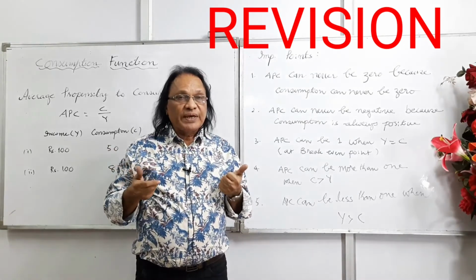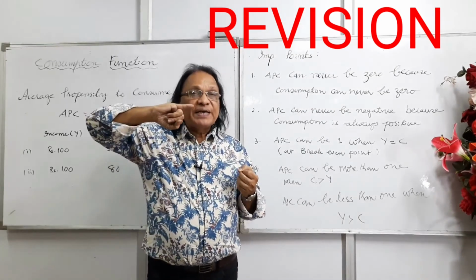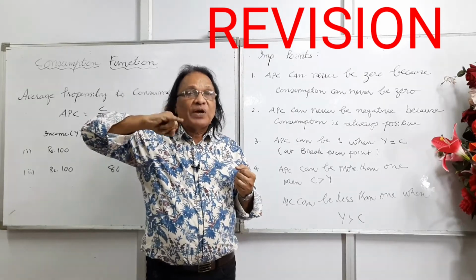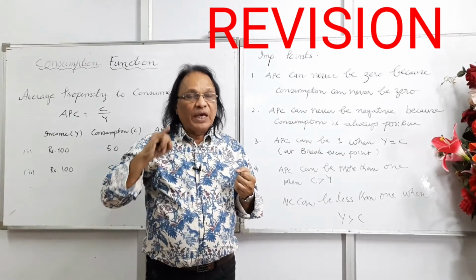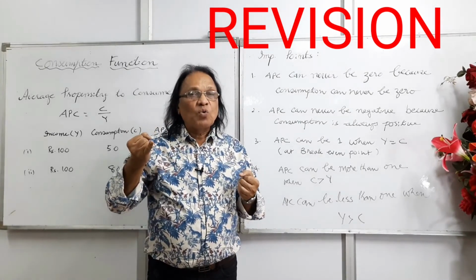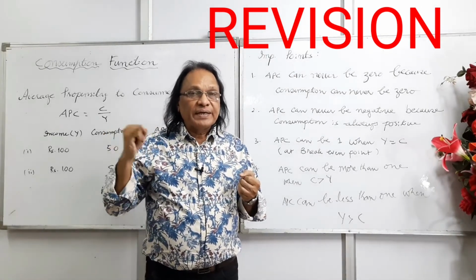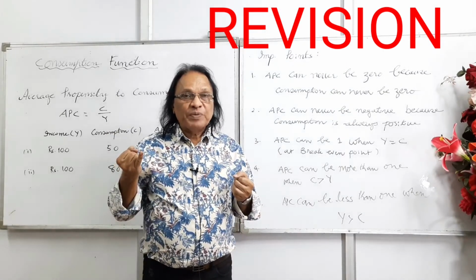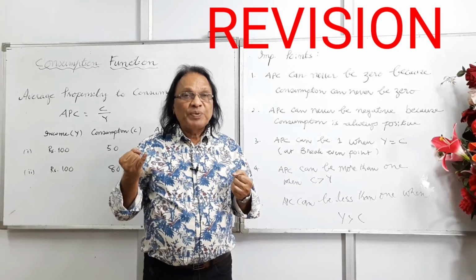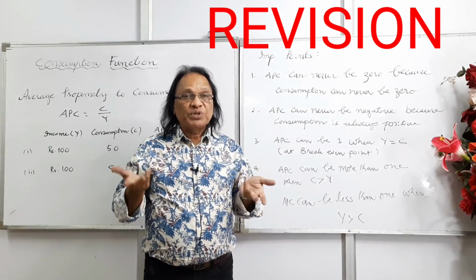So I repeat once again, APC is defined as the ratio of consumption to income at any given level of income. The APC formula is C upon Y. If income is 100 and consumption is 50, APC will be 0.5. That means 50% of the income has been consumed. The value of APC can never be 0, because consumption can never be 0.